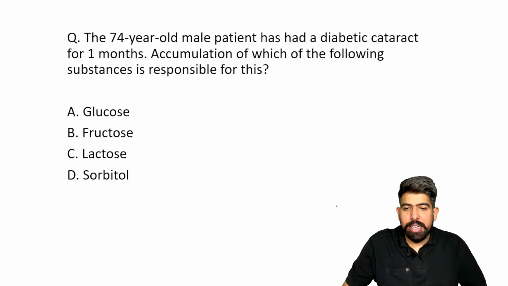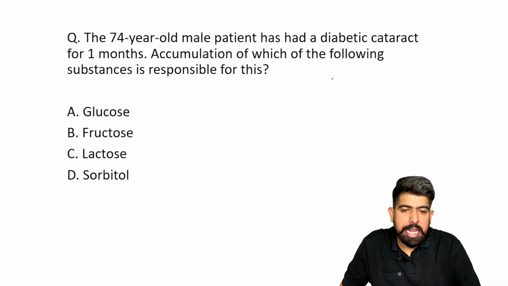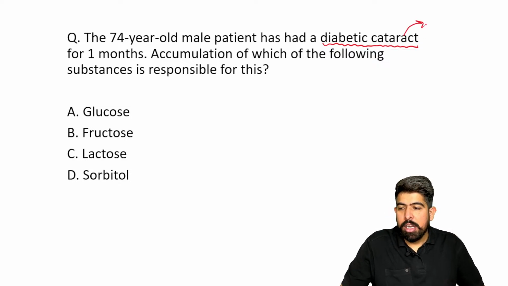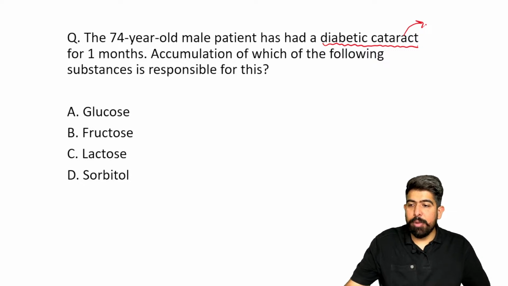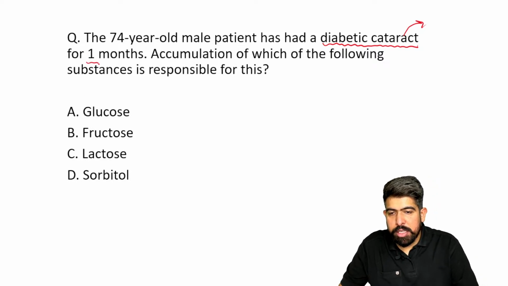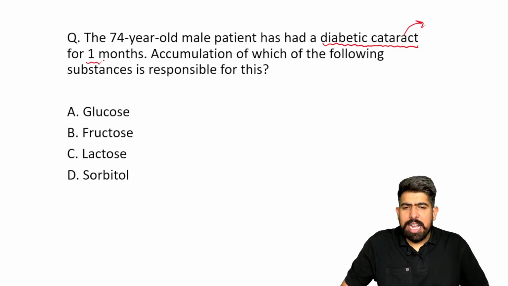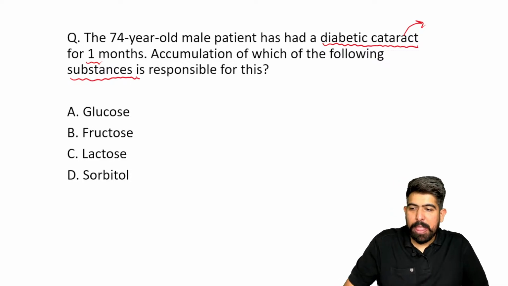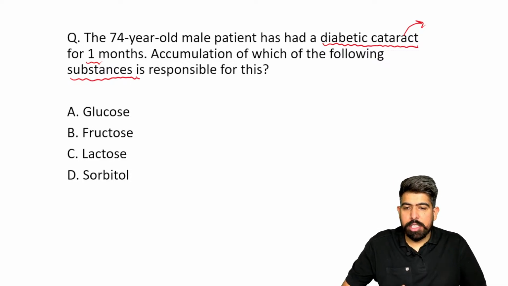Let's move forward, and the question is in front of you. It is mentioned clearly that a 74-year-old male presented with diabetic cataract. First of all, tell me which type of cataract we are talking about, the name of this diabetic cataract. For the last 1 month, this patient has had the cataract, and the question asks which of the following substances accumulates and is responsible for it.